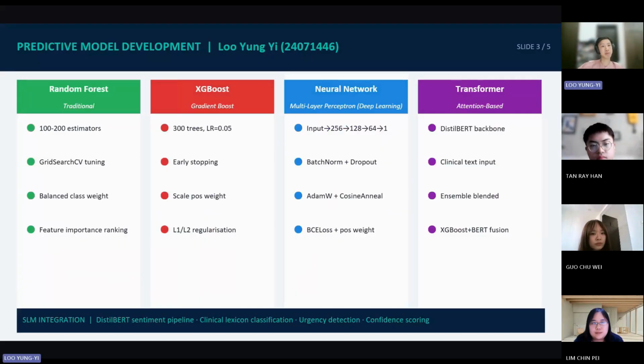I'll be talking about the predictive model development. So now we have the data. Next, we need the engine. We didn't just build one model, we built 4.